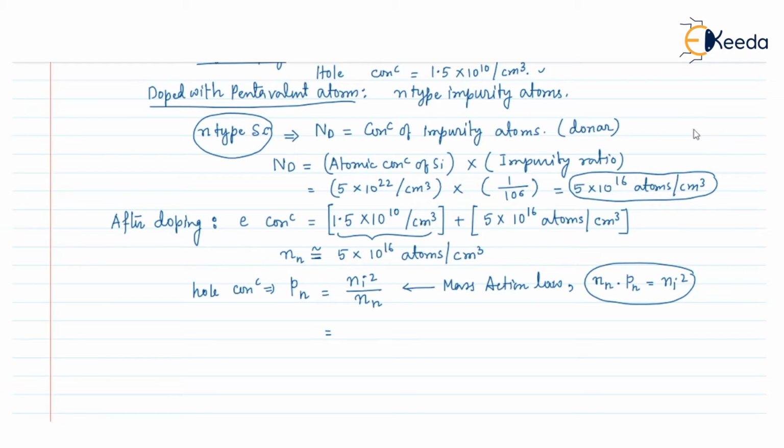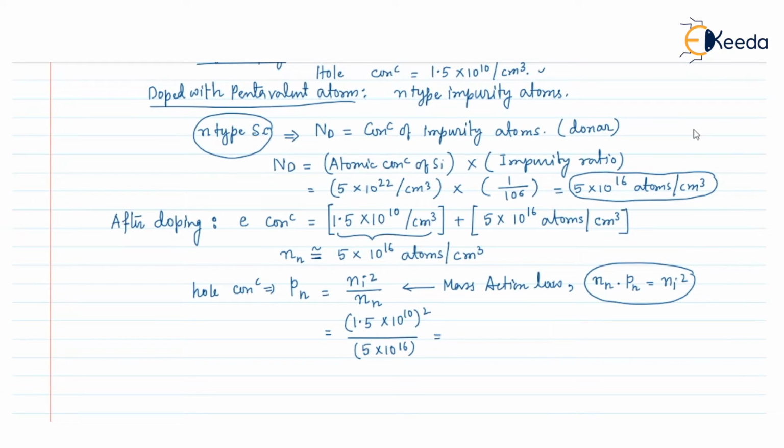So if we put in the values, Ni is given as 1.5 into 10 to the power 10, whole square, divided by Nn. The Nn value is 5 into 10 to the power 16.